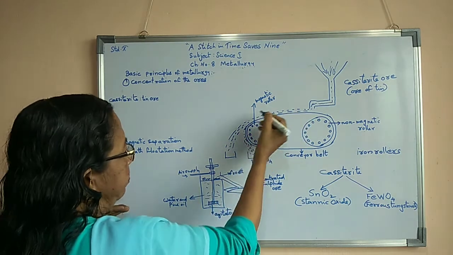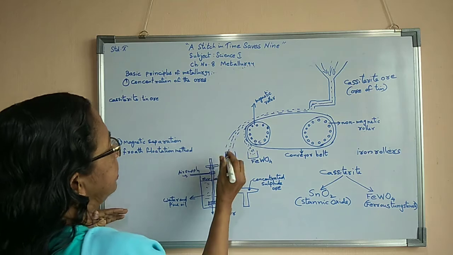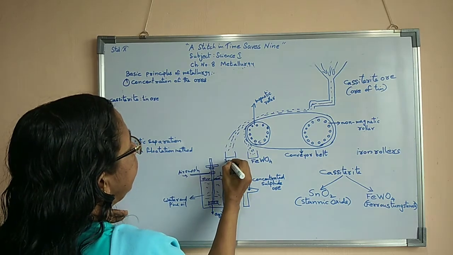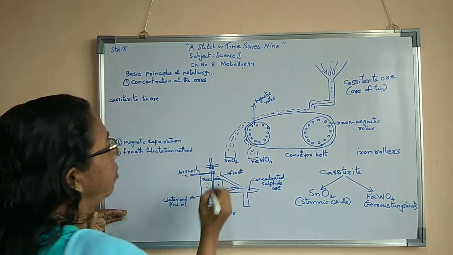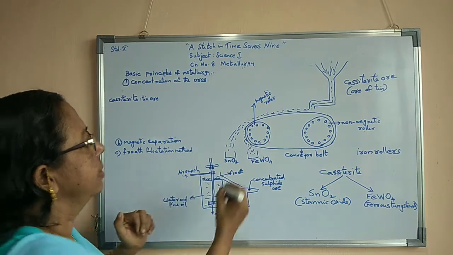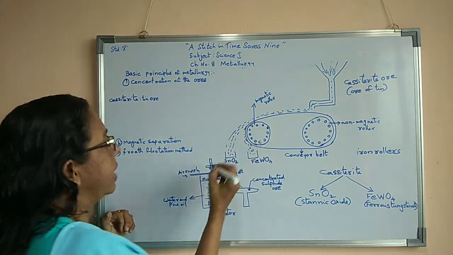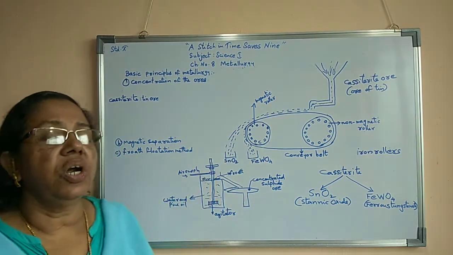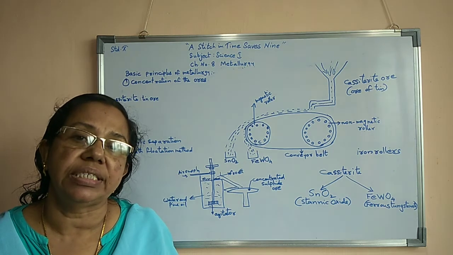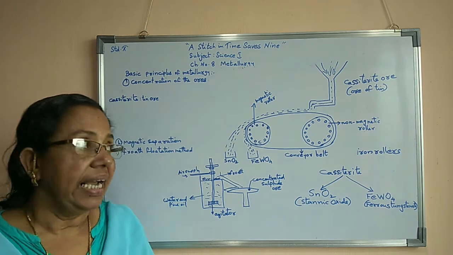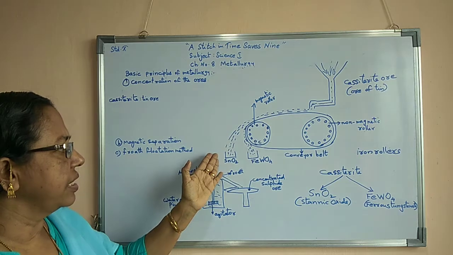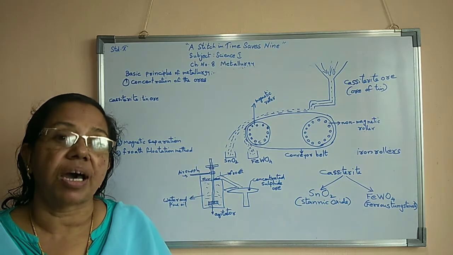At the same time, this tin oxide, or stannic oxide, does not have any attraction towards the magnet. As a result, it falls separately, far away.